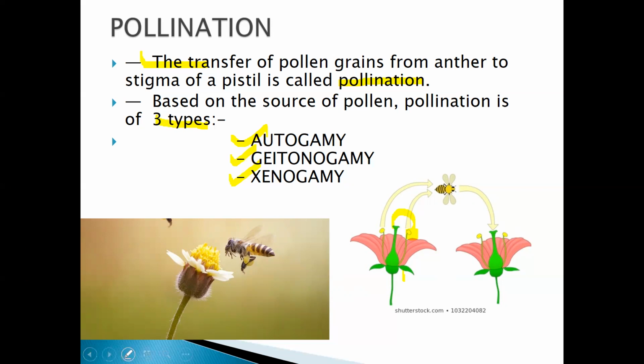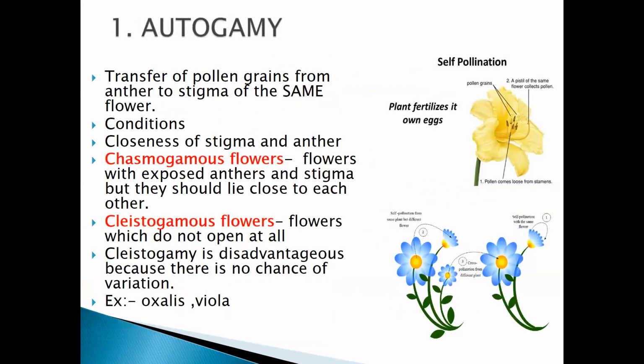So let us know what are these. It is important, students. So autogamy: the transfer of the pollen grain from the anther to the stigma of the same flower. Now, how does it take place? Here, the pollination takes place within one flower.